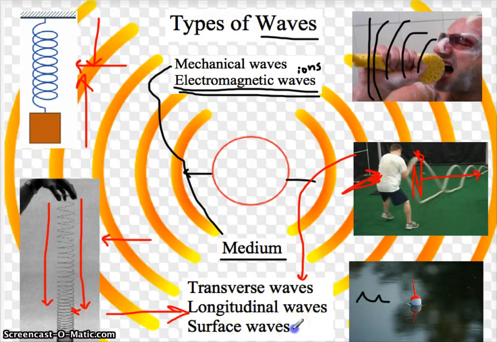Now there is one other term we need to talk about. That would be surface waves, and that's why I have this little diagram right here. Now this is a very flat surface here for this bobber, but imagine that the bobber had wind around it. Now, you know what's probably going to happen, but let me point out what you have here. You have two different mediums. You have the water and you have the air. So surface waves are going to happen whenever you are at the boundary of two different mediums, because things can happen a little differently there because you have the two different mediums.